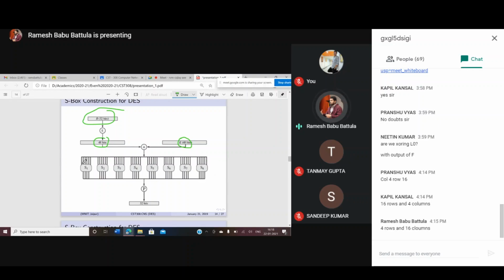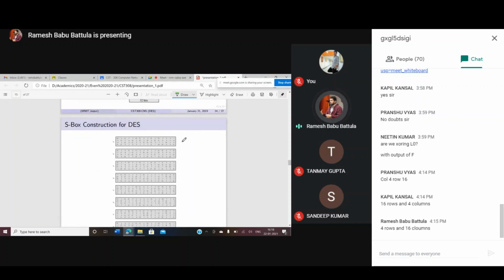Each S box consists of 4 by 16 values. The first and last bits will provide the row information. The remaining 4 bits are going to provide the column information. Remember this one. So here you might be seeing the S box now.